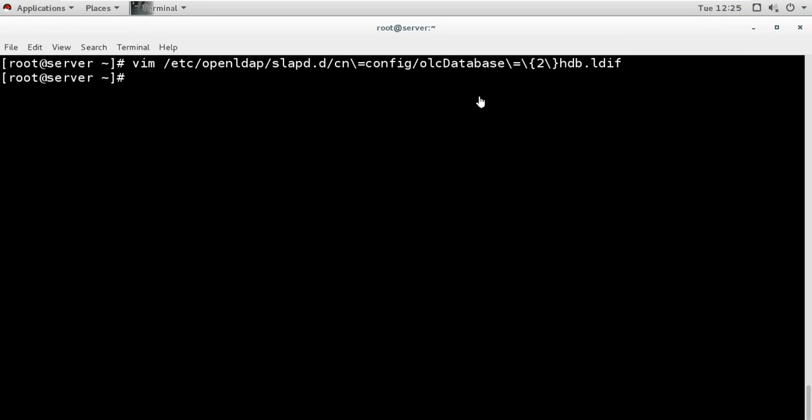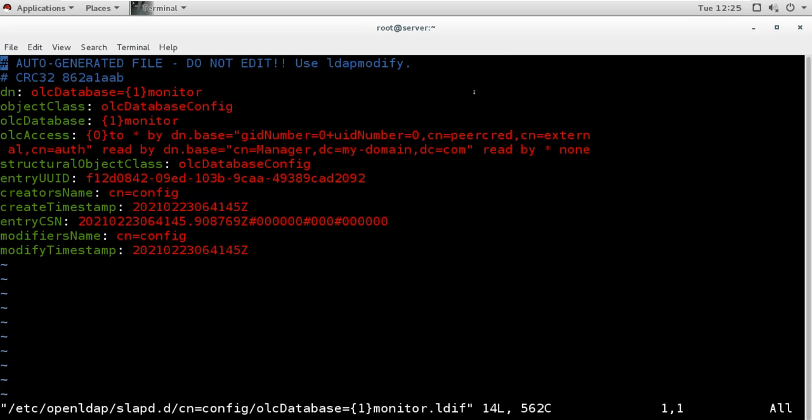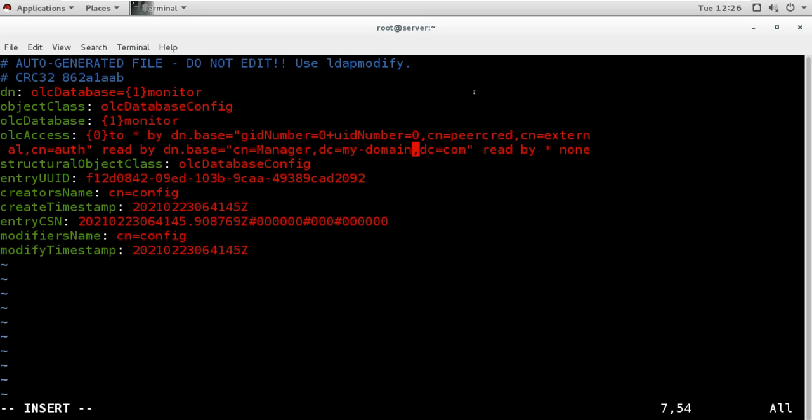So after changing this HDB ldif file, we will change the monitor.ldif file. We open this. Here also you will see the domain name in this olcAccess, and with that information we have a domain name here, my domain.